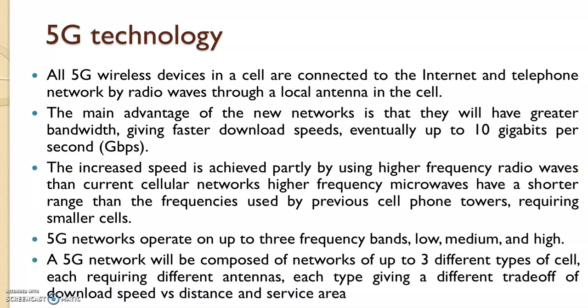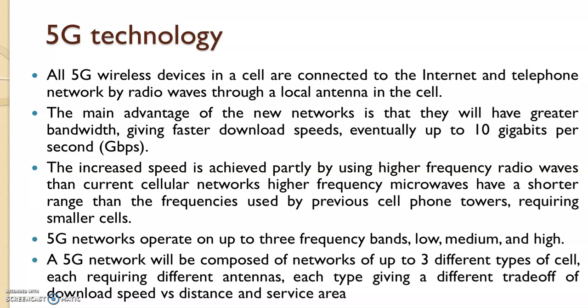All 5G wireless devices in sale are connected to the internet and telephone network by radio waves through a local antenna in the cell. The main advantage of the new network is that they will have greater bandwidth, giving faster download speed and eventually up to 10 gigabits per second. The increased speed is achieved partly by using higher frequency radio waves than the current cellular networks. Higher frequency microwaves have a shorter range than the frequencies used for previous cell phone towers, requiring smaller cells.